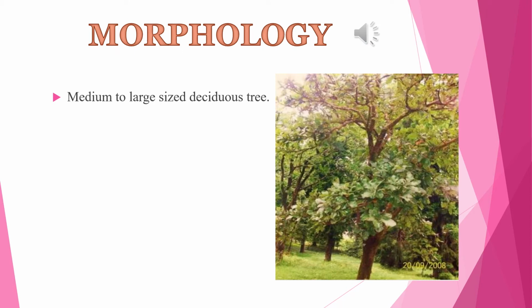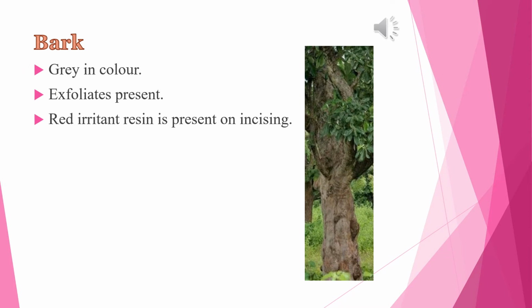Morphology. It is a medium to large size deciduous tree of about 15 to 25-meter height. Bark. Bark is grey in color and exfoliates regularly in small irregular flakes and exudes a red irritant resin on incising, which blackens on exposure.